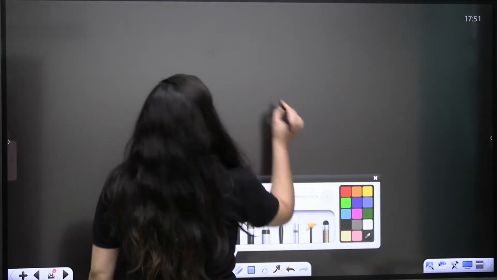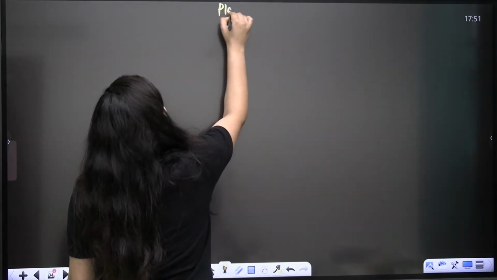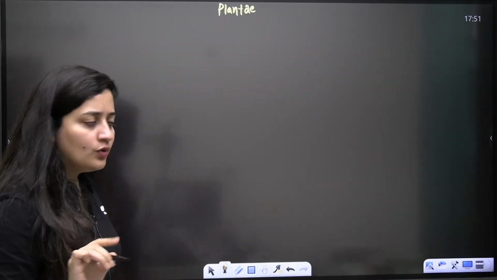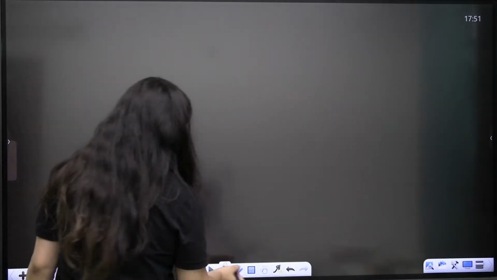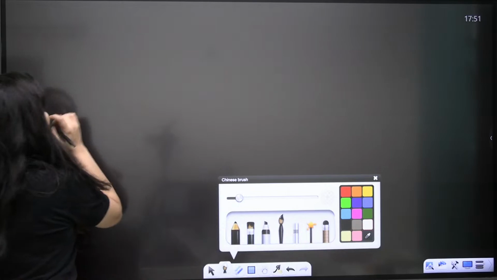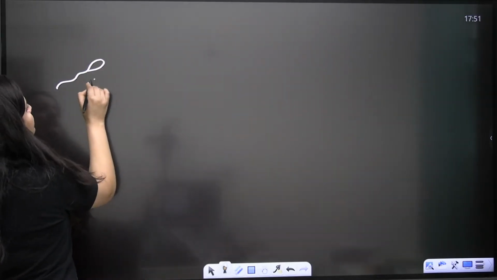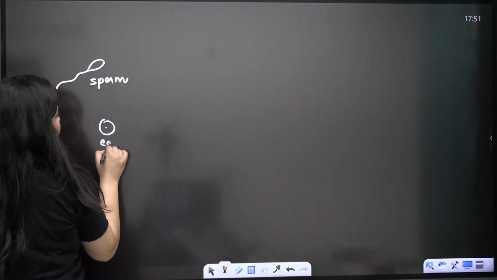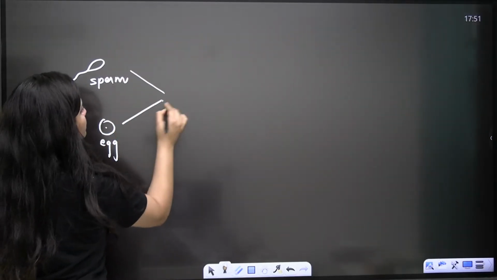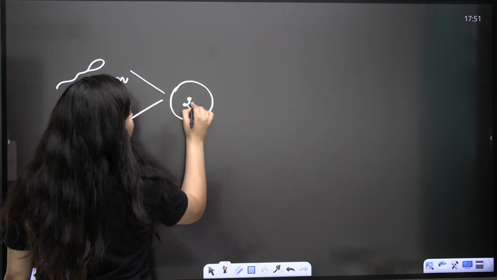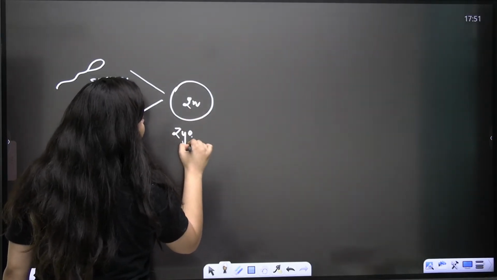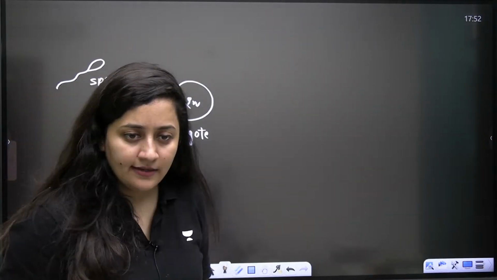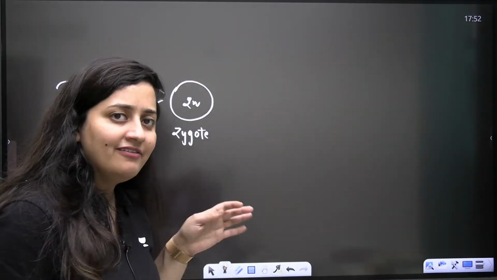So the very first thing that you need to consider is the embryo point. Let me explain this to you. Ultimately, what is happening in sexual reproduction? There will be the gametes, the sperm and the egg. They will fuse, there will be the formation of zygote, and that zygote will always be diploid. That is the story. Understand the story. I will make it very easy.